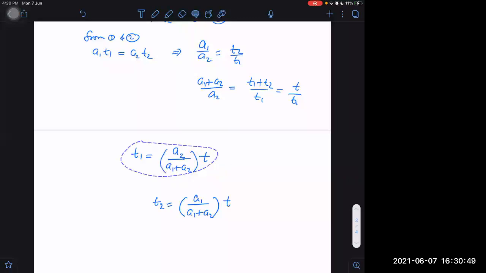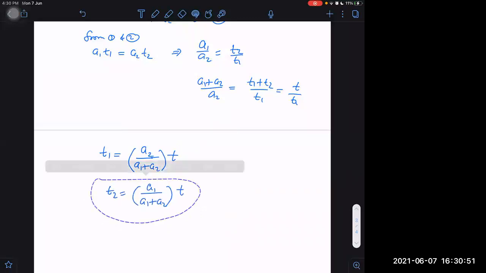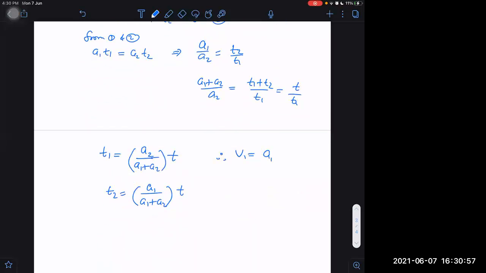V1 is nothing but A1 into T1, that means A2 divided by A1 plus A2 into T, because V1 was equal to A1 into T1.